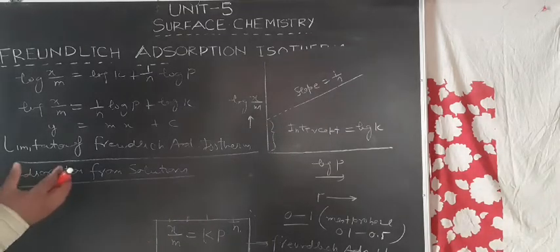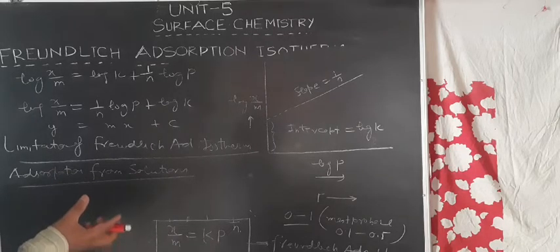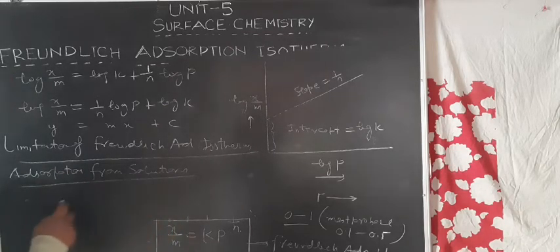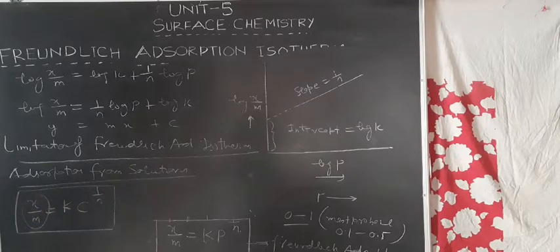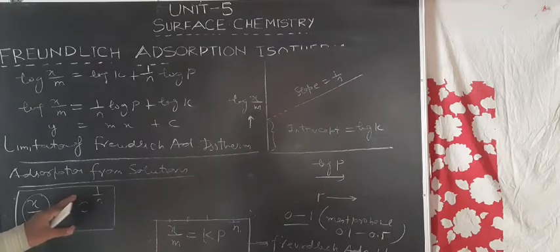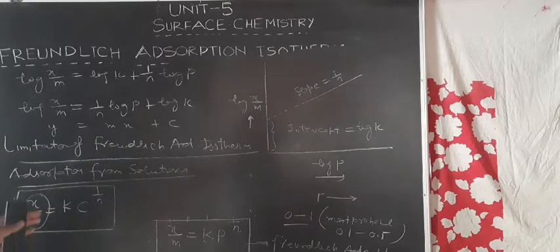The expression for the adsorption of solute on the solid surfaces from the solution comes out to be x by m is equal to Kc raised to power 1 by n, where x by m represents the amount of solute adsorbed per gram of the adsorbent, and C represents the equilibrium concentration.